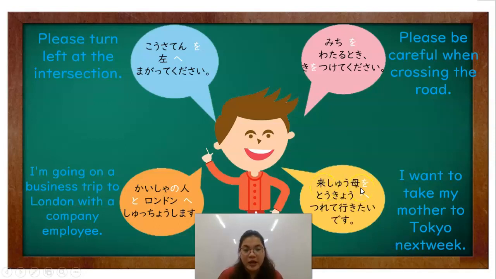Raishu, haha o Tokyo e tsurete ikitai desu. Okay, so ganun lang siya gagamitin. Fixed particles siya ng mga verb na ito. So, pag nakita niyo yan, automatically, yung mga place niya is particle o.